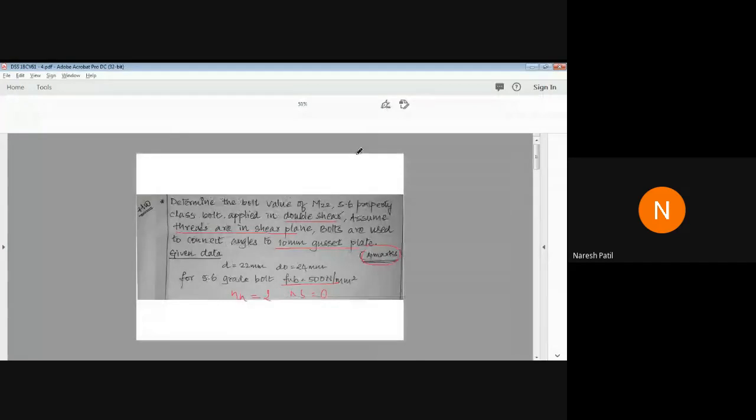They have given M20 bolts of property class 4.6. So Nn is equal to 2. Does anyone have a doubt about why it is 2?